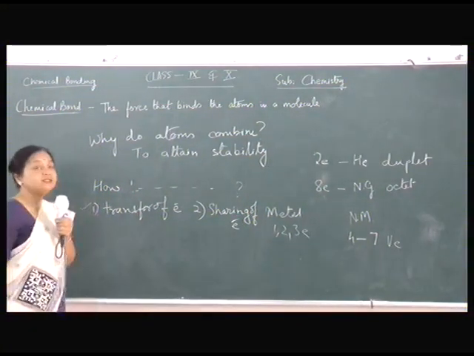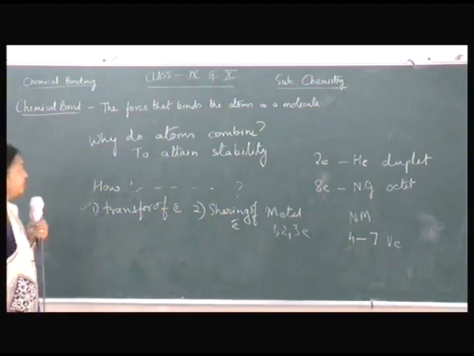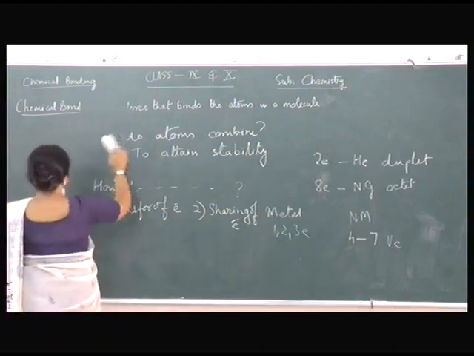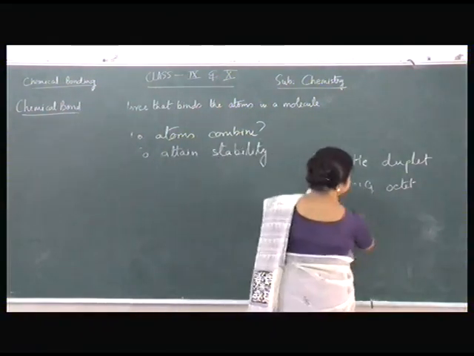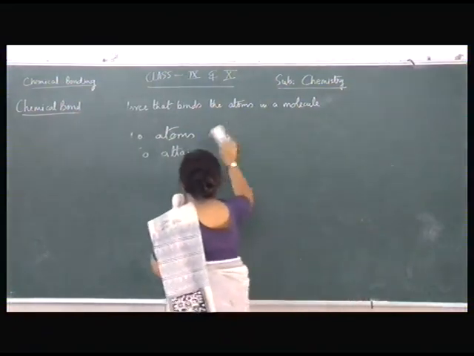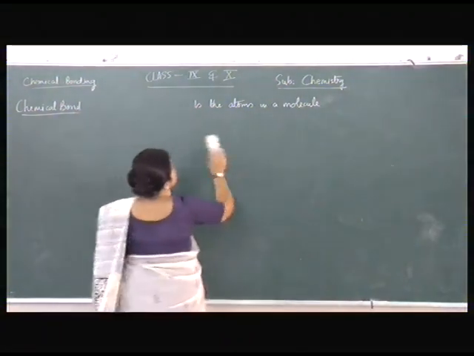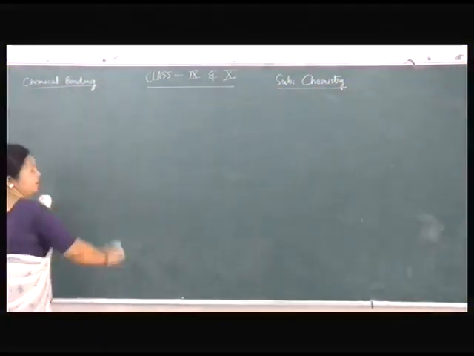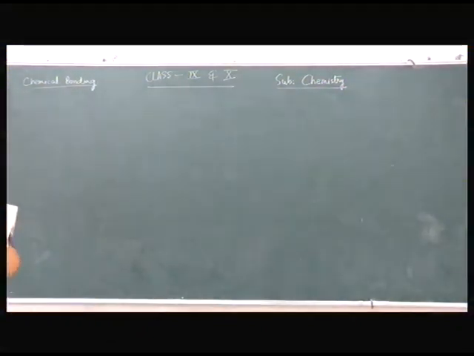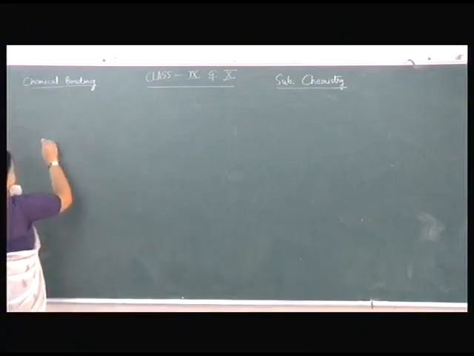This gives rise to the electrovalent bond. Let us discuss the electrovalent bond first, or ionic bond as it is called. So the bond formed by transfer of electrons from the metal to the non-metal, or the electropositive element to the atom of the electronegative element, is called electrovalent bond or ionic bond. Let's take an example.